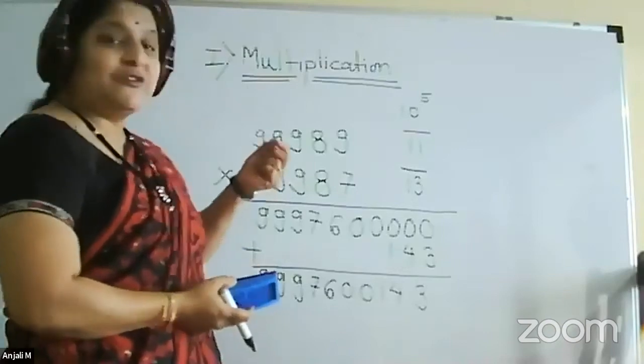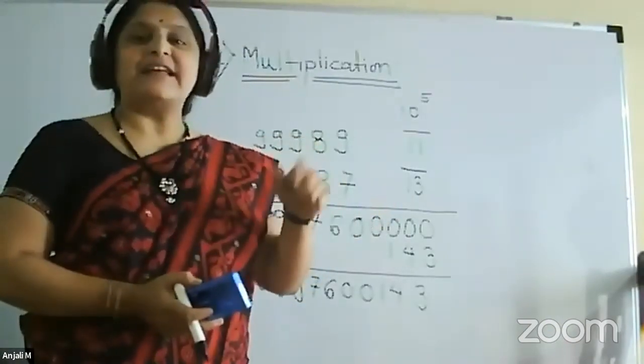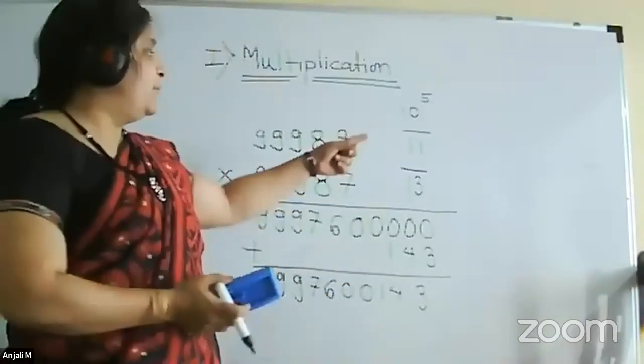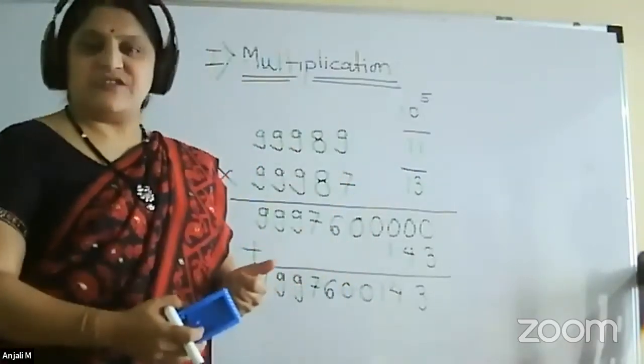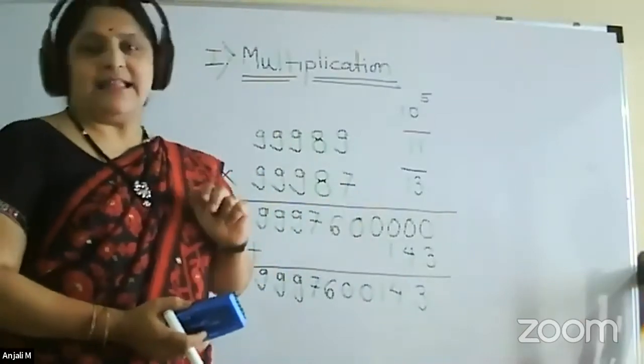Okay. So if you see the first example we have taken, in which both the numbers are greater than the base. This is the example where we have considered where both the numbers are less than the base. Now we will do a mixed type where one number is greater than the base and the other number is less than the base.